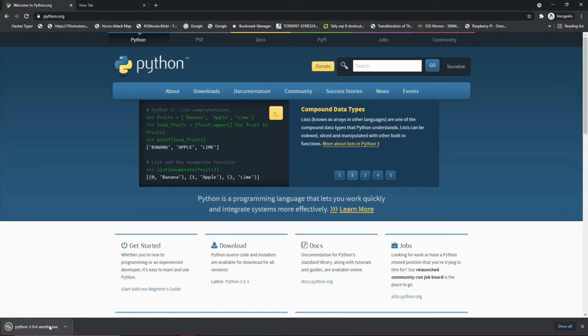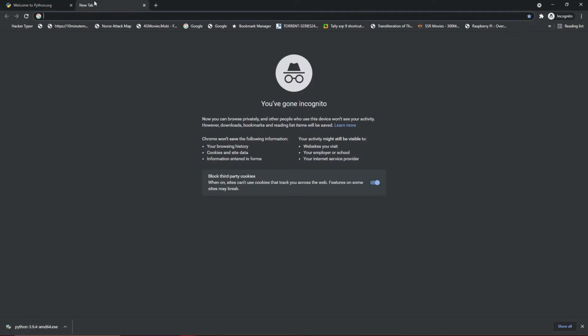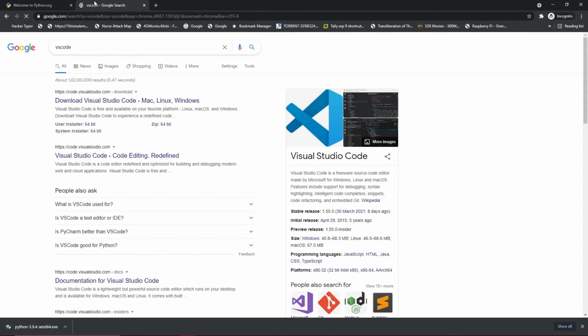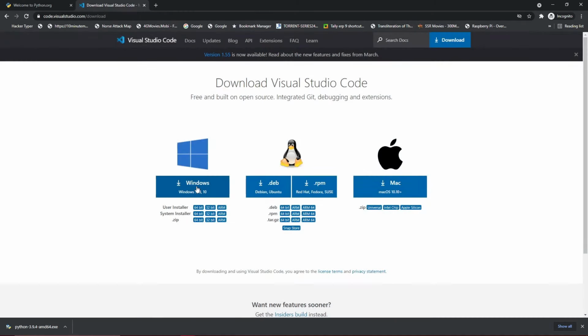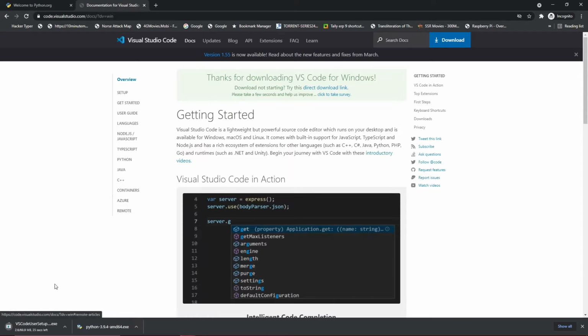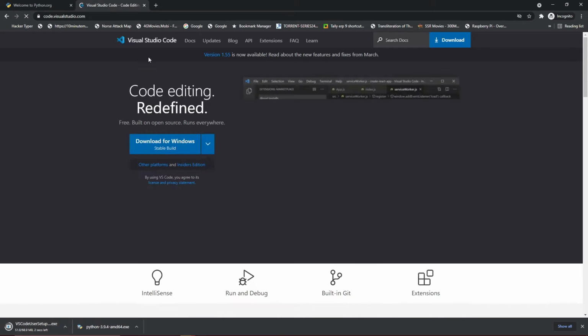Once the download is finished, we're going to be installing it on our system. Another piece of software that is required is called VS Code. So I will type VS Code here and search for it, and you will get the first result as Download Visual Studio Code. We will click on it and download it for our Windows system. It is available for Linux as well as Mac, so you can download the appropriate version for your system. I'm using a Windows system, so I will click on download and it will start downloading VS Code onto my system.